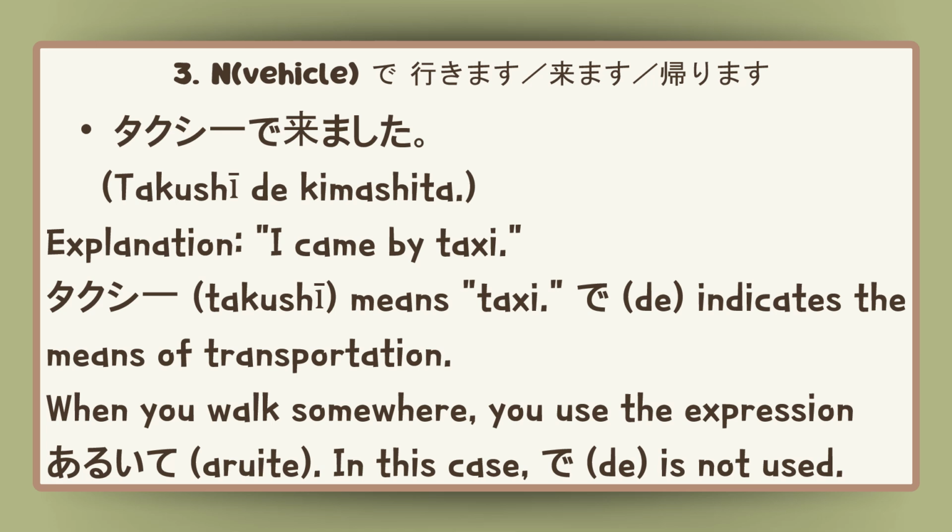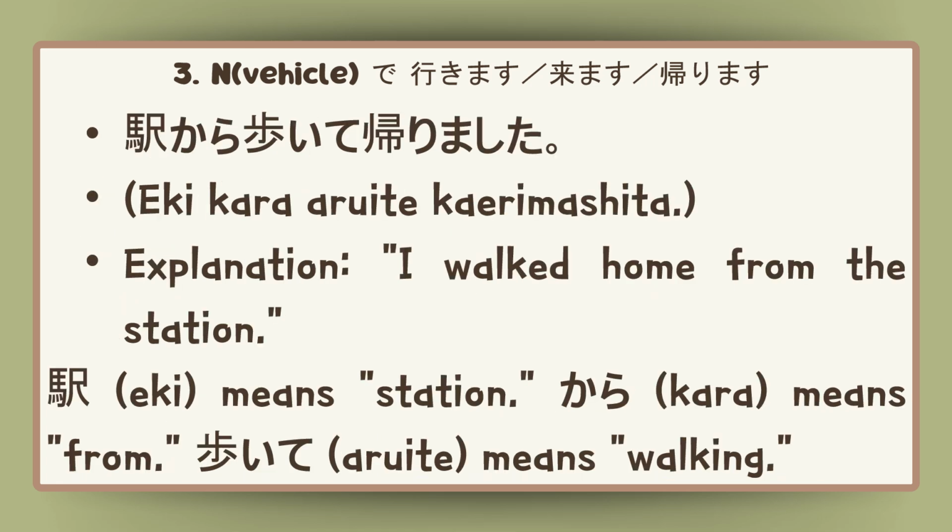When you walk somewhere, you use the expression aruite. In this case, de is not used. For example, Eki kara aruite kaerimashita. I walked home from the station. Eki means station. Kara means from. Aruite means walking.